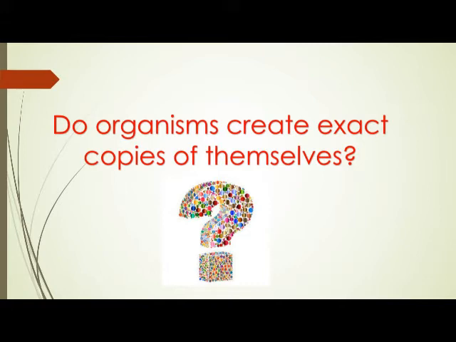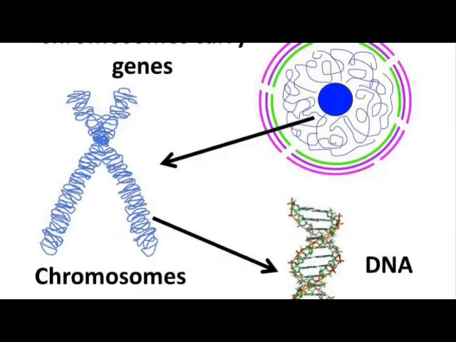If body designs are to be similar, the blueprints for these designs should be similar. Thus, reproduction at its most basic level will involve making copies of the blueprints of body design. In class 9, we learned that the chromosomes in the nucleus of a cell contain information for inheritance of features from parents to the next generation in the form of DNA.